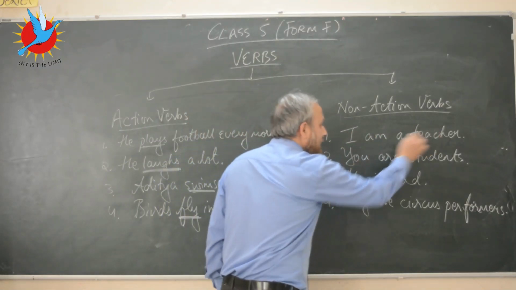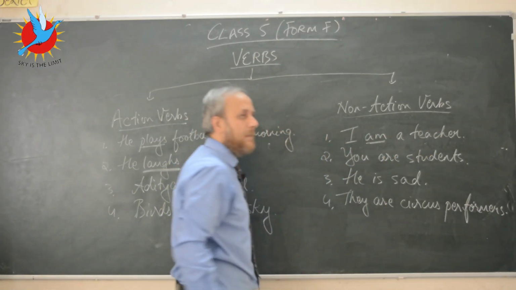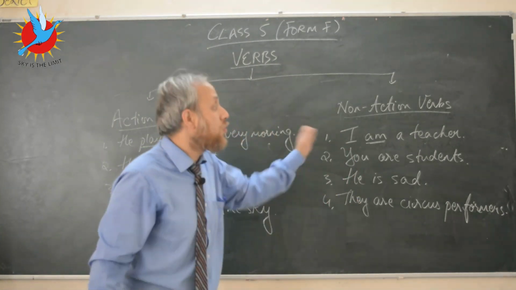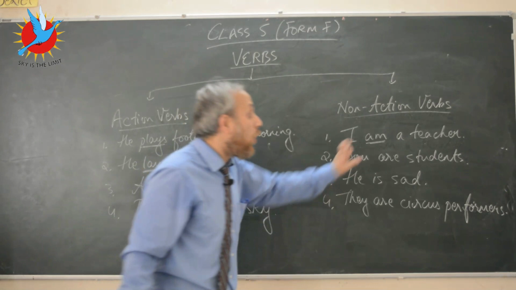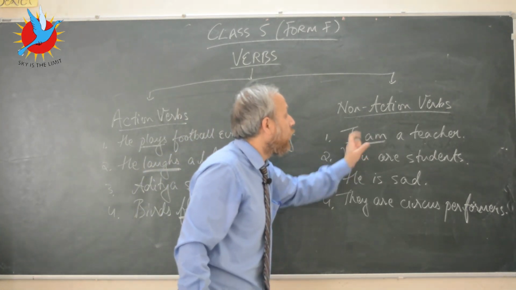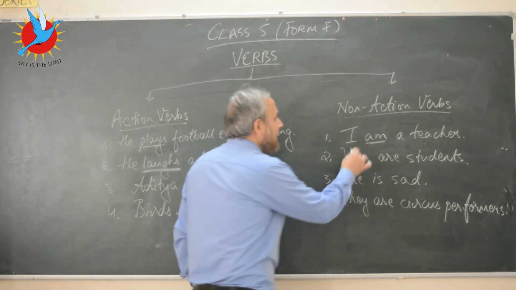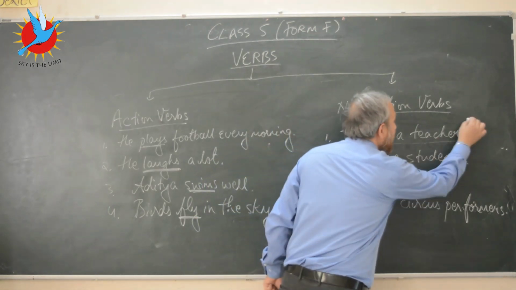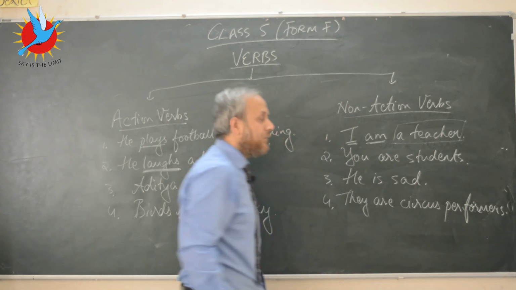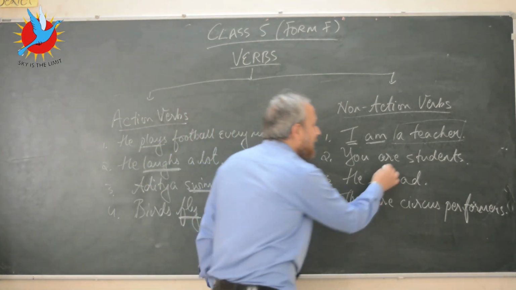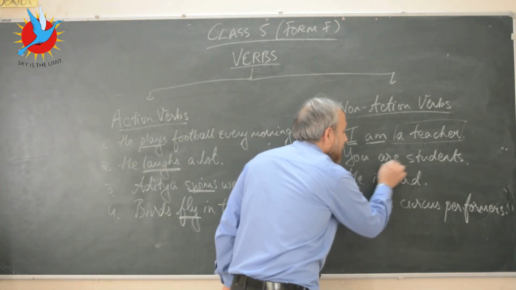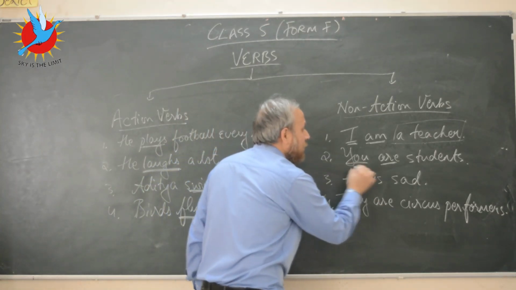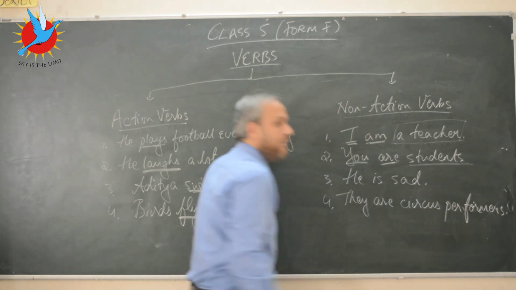So if you look at these sentences, kids, I am a teacher. Out here, am is a verb. But is this an action word? No, it's not an action word. What is the function? What is it doing? It's just connecting the subject with more information. Likewise, if you look at the second sentence, are is the verb here. What is it doing? It is connecting the subject with more information.